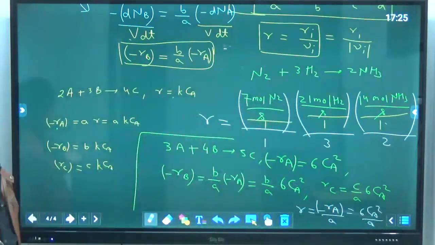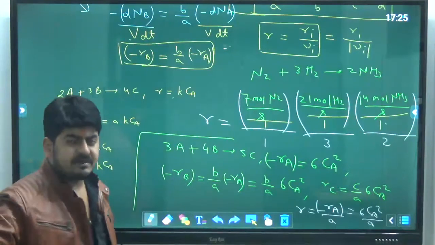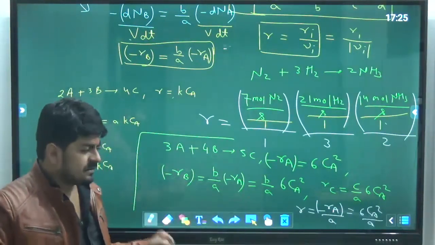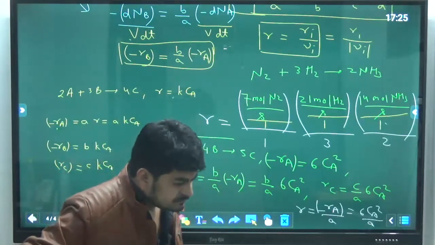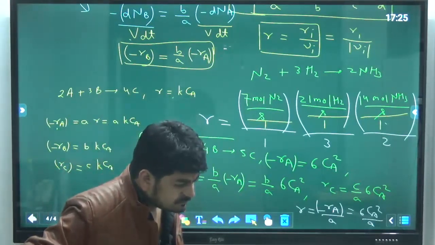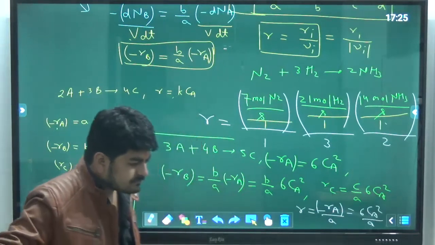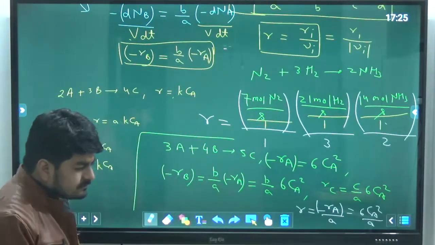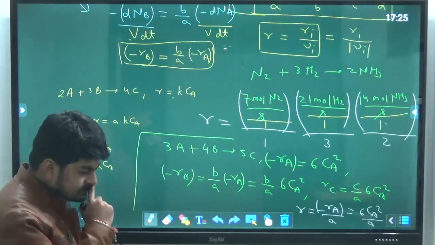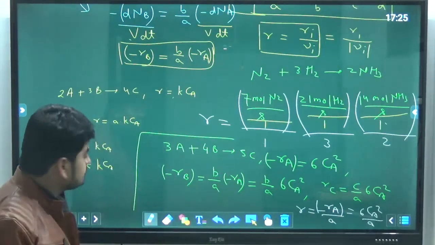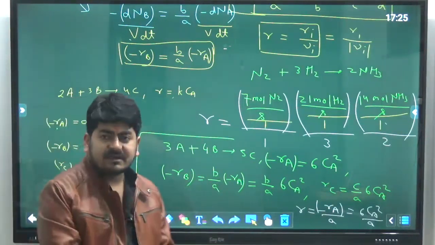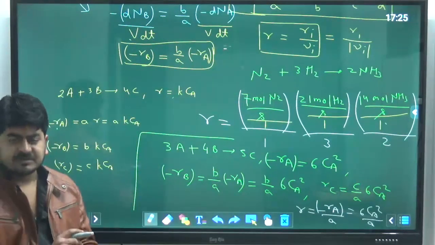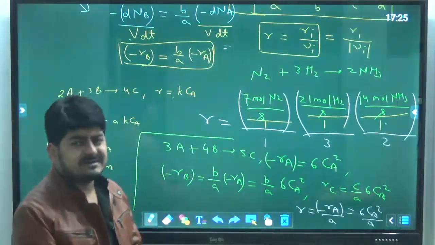So that's how we get the rate of reactions in terms of individual components. I hope all these things are clear, and now you can find out the rate of reaction for any system.